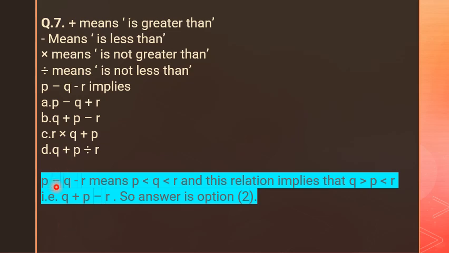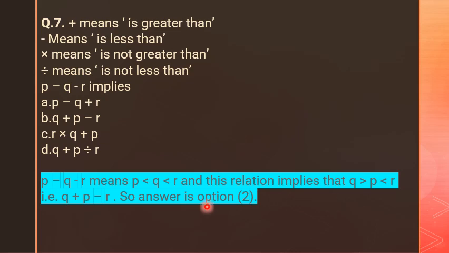P minus Q minus R means P is less than Q, Q is less than R. This is the exact answer, and that implies this is the answer.